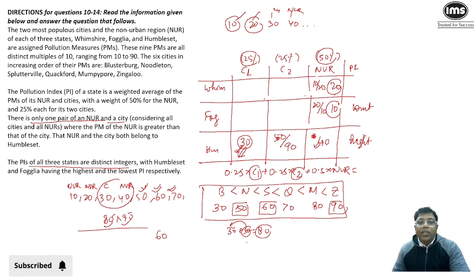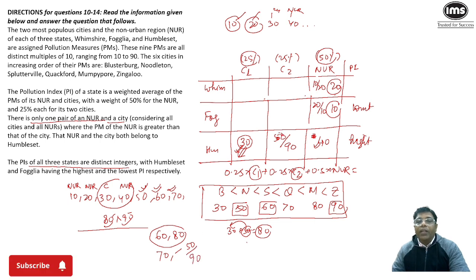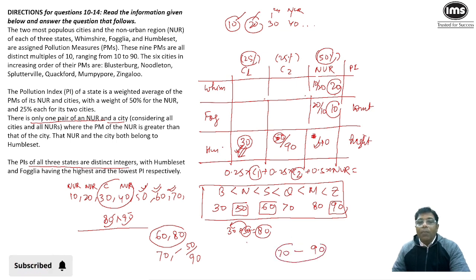So 60 and 80 will become one combination. And another combination, 70 will make a combination either with 50 or 90, depending on if I have taken 50 over here. So let me just analyze both the cases. If I take 50 over here, then I know that 90 and 70 will come together. But if 90 and 70 come together, then the PI of Humblset is not going to be the highest one. So that's why we have to take 90 over here.